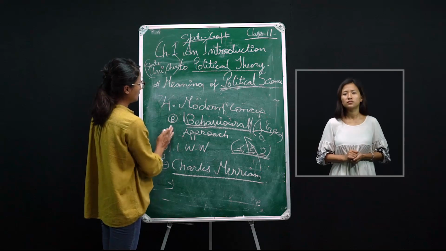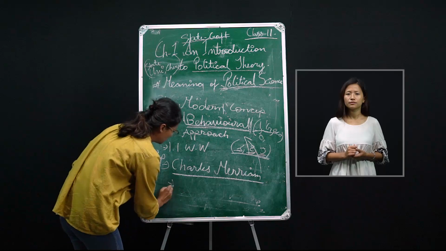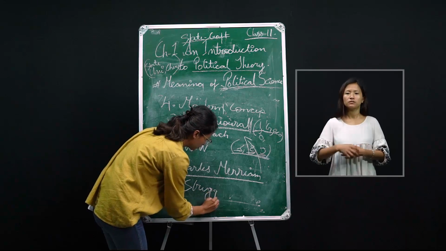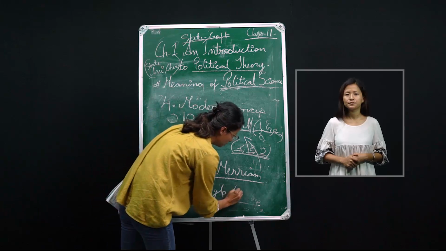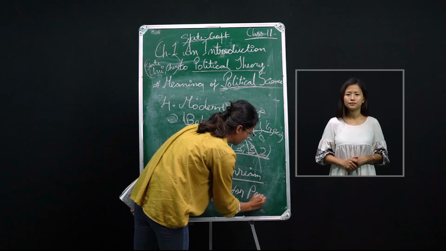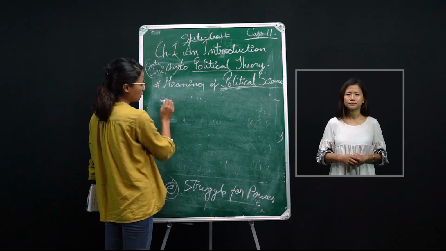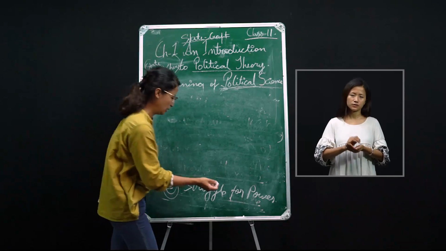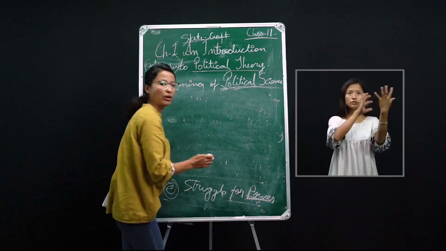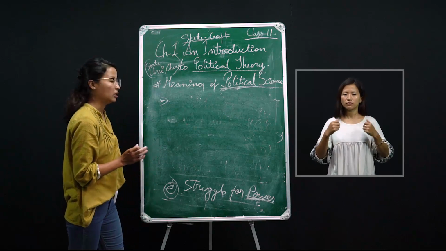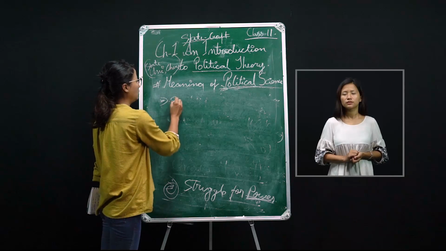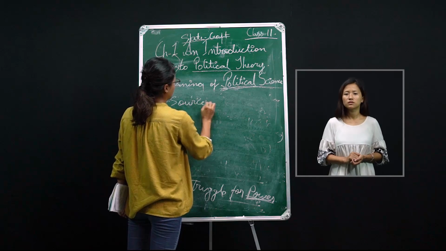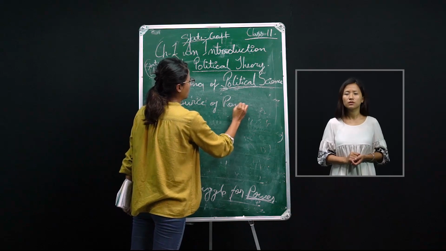Now point number C, struggle for power. The struggle for power in politics cannot be denied. It is a universal phenomenon. The quest for power, the love for power in politics, is a universal phenomenon. What are the sources of power? Where is this power coming from?